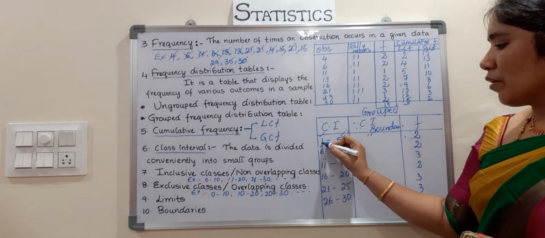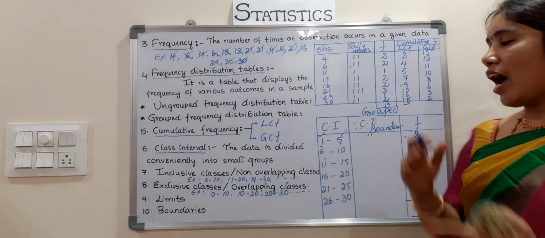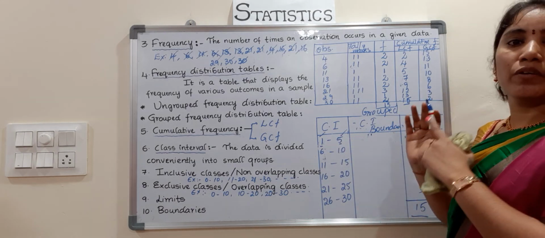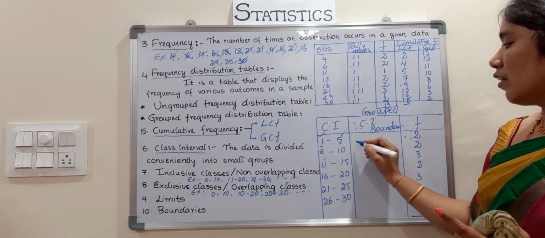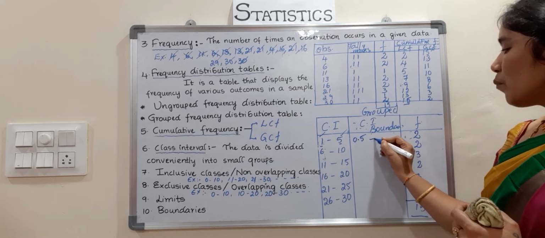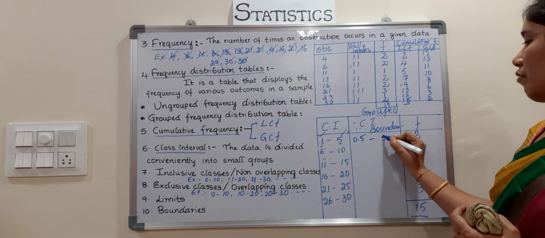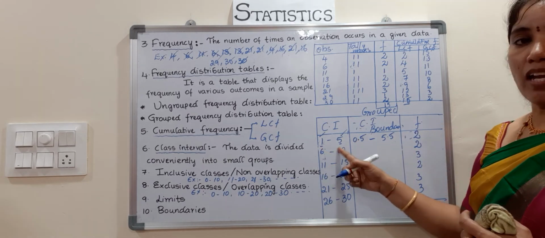From this lower limit, subtract 0.5, and add 0.5 to the upper limit. We get the boundaries. 1 minus 0.5 leaves 0.5. Add 0.5 to the upper limit 5, we get 5.5. These are the boundaries of the first class.